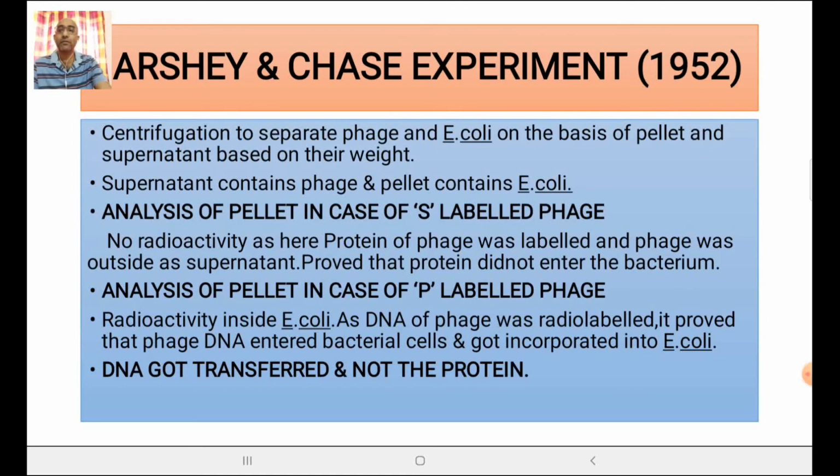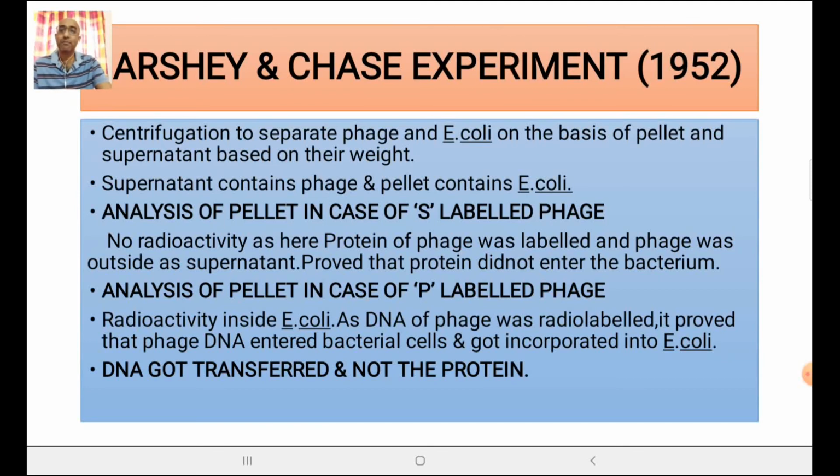There was no radioactivity found in case of sulfur labeled phage. Why? As here protein of phage was labeled and phage was outside as supernatant. You know, when centrifugation was done, it was meant to separate the E. coli and pellet on the basis of the weight. Because of higher weight, your E. coli was present as pellet, that is sediment, whereas the phage was collected as supernatant.